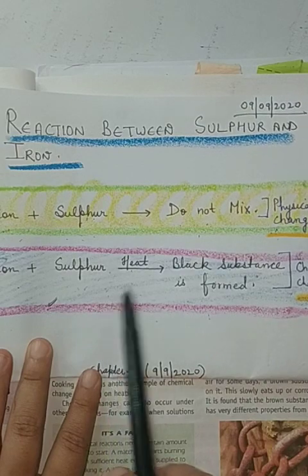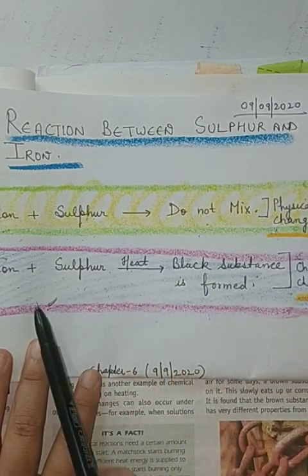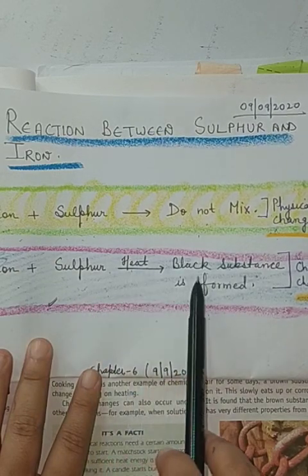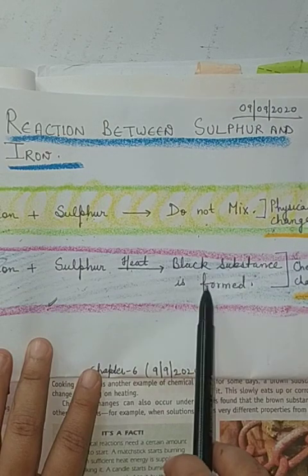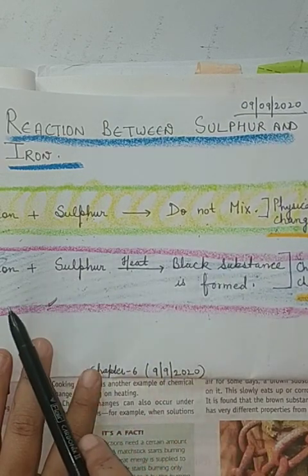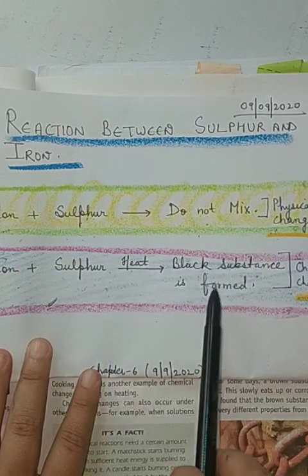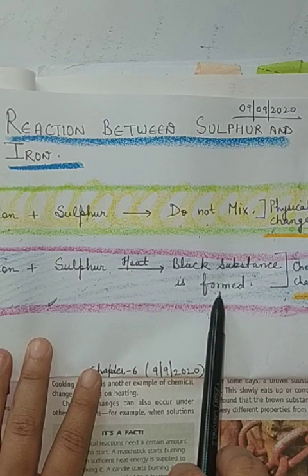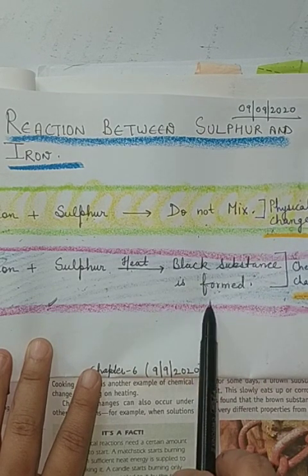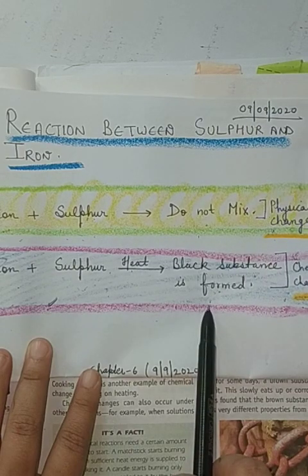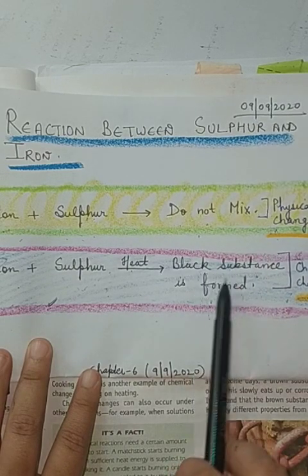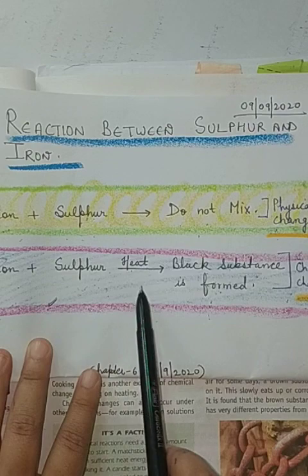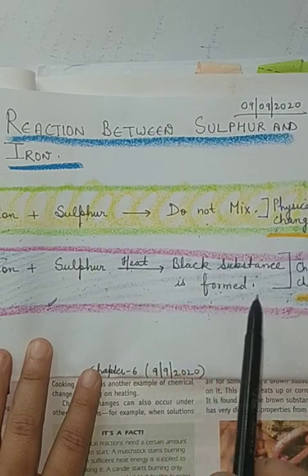Now the second reaction is a chemical change. Why do we say chemical change? Because when iron mixes with sulfur, on heating it is converted into a black substance. That black substance cannot be converted back into iron and sulfur again. That is why it is a chemical change, because the product is formed permanently. So it is a chemical change, and we can say it is an irreversible change. Why is it irreversible? Because this black substance cannot be converted back into sulfur and iron again after heating. So this is a chemical change.